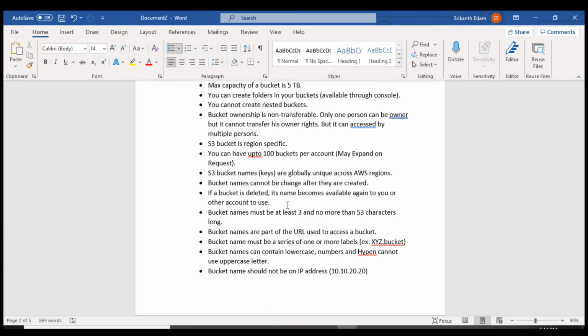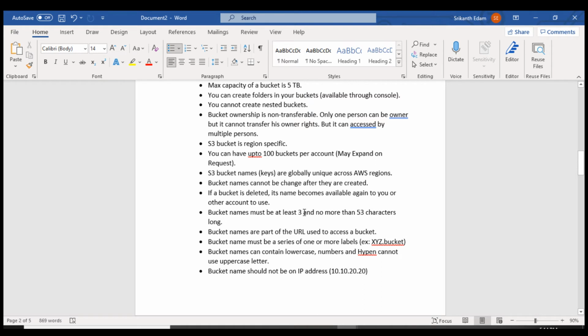For example, if I'm going to create a bucket with the name test, someone might have already used it, so I have to give some other unique name, like test1456. If I want to use the same name, the other person has to delete their bucket, and only then can I use it.